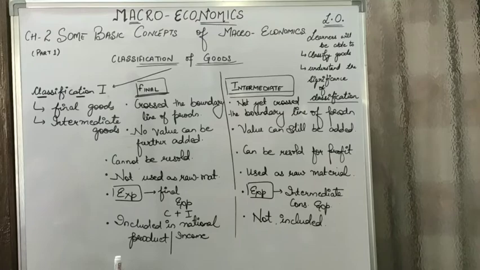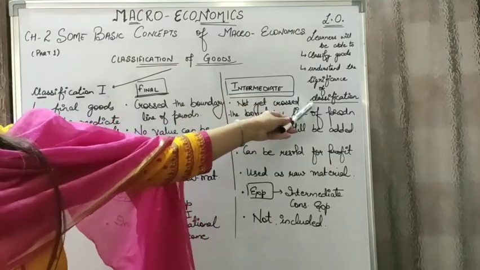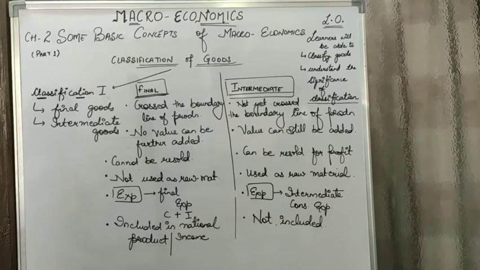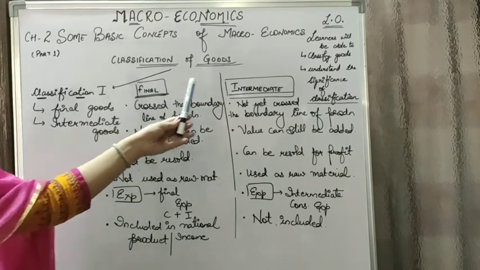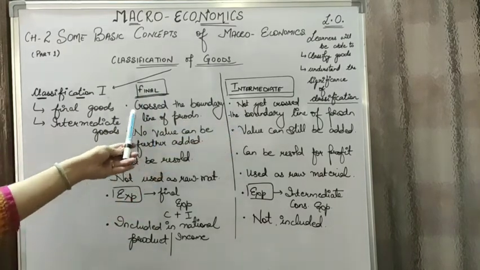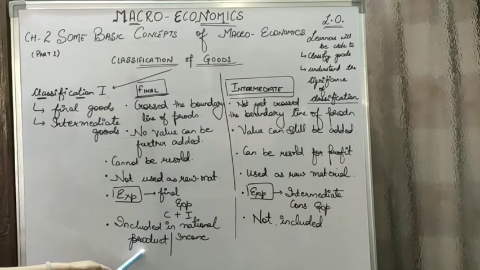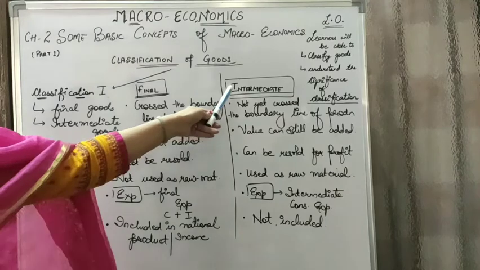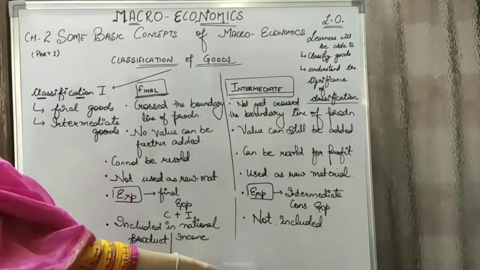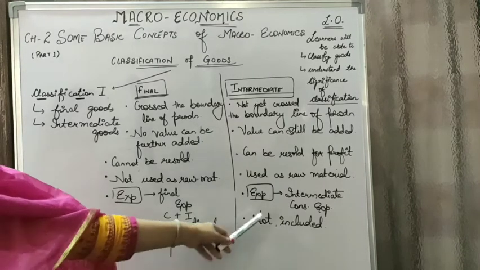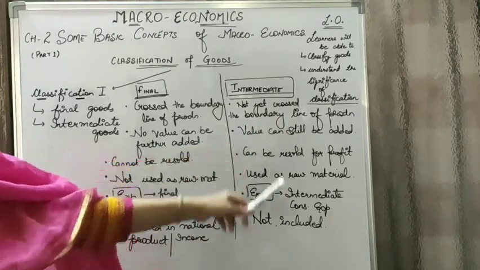This is the basic significance of classification, that why we did the difference between final goods and intermediate goods: the value of final goods is included in national income, whereas the value of intermediate goods is not going to be used in the estimation of national income because they have not yet crossed the boundary line of production.